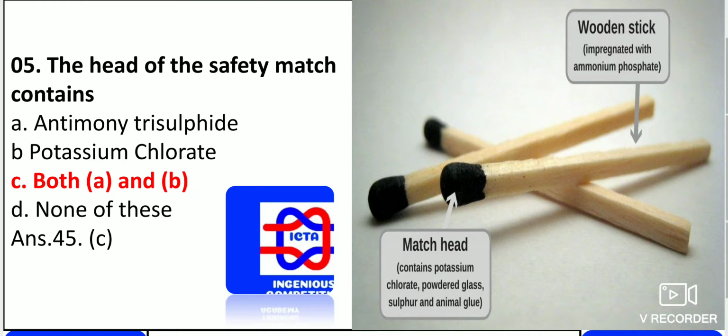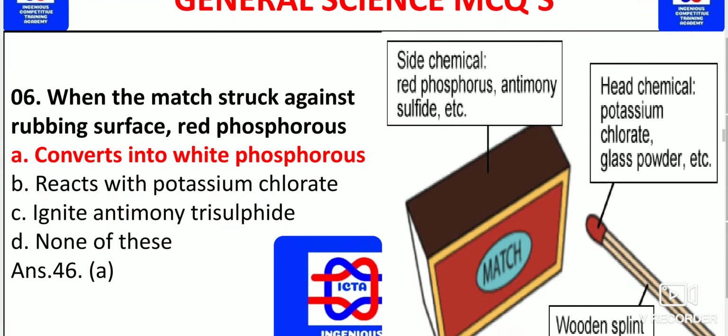Both of these exist in the head of the safety match: antimony trisulfide and potassium chlorate. They all exist, so you have to take both A and B.